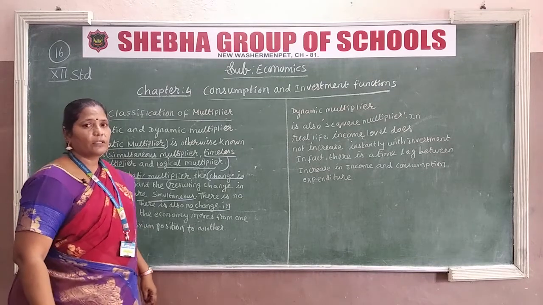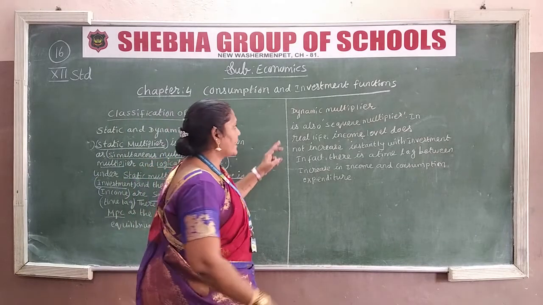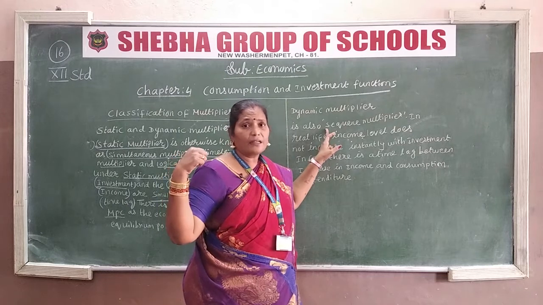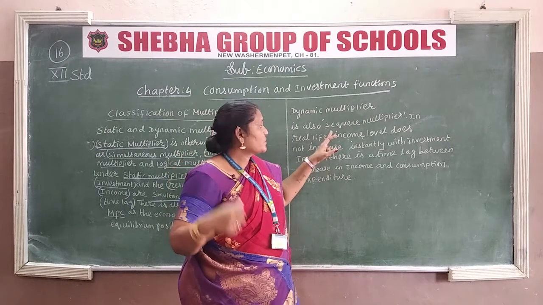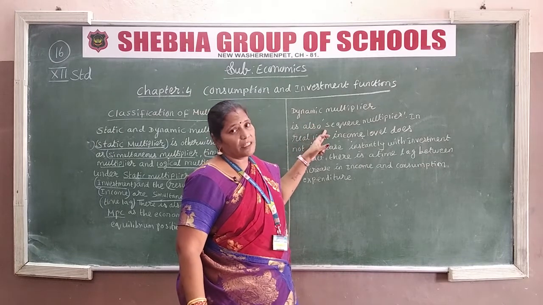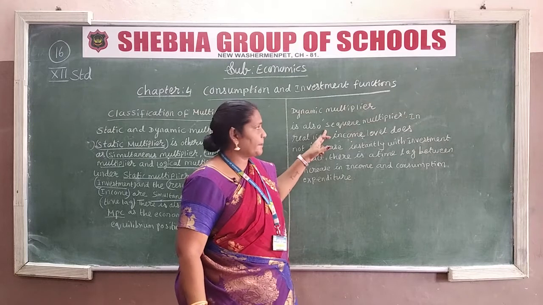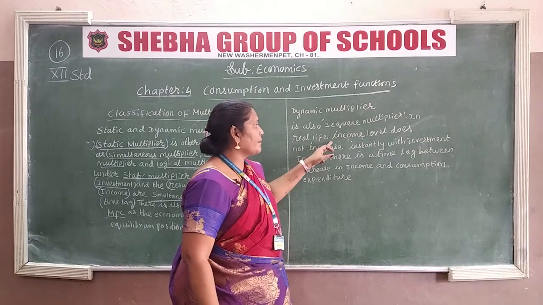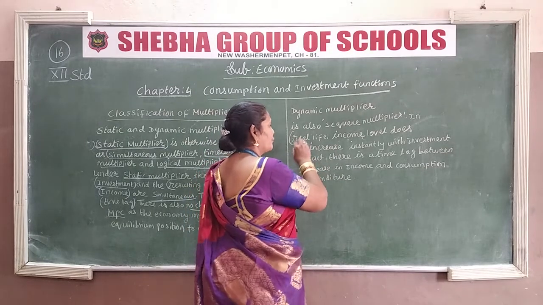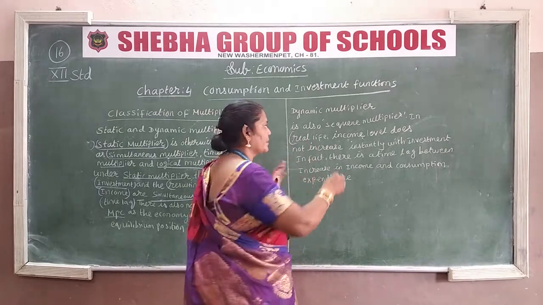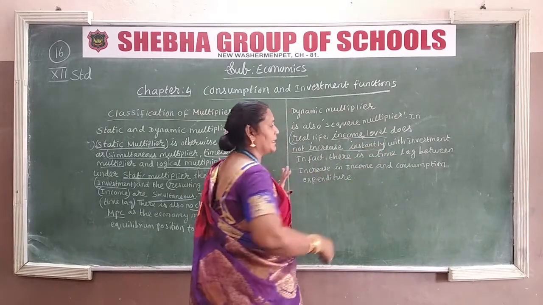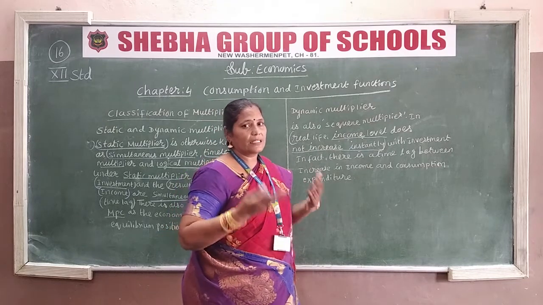Now let us see about the dynamic multiplier. Dynamic multiplier is the sequence multiplier. We saw the static, simultaneous multiplier, but here it is the dynamic multiplier, the sequence multiplier. In real life, income level does not increase instantly, that means immediately it doesn't increase.